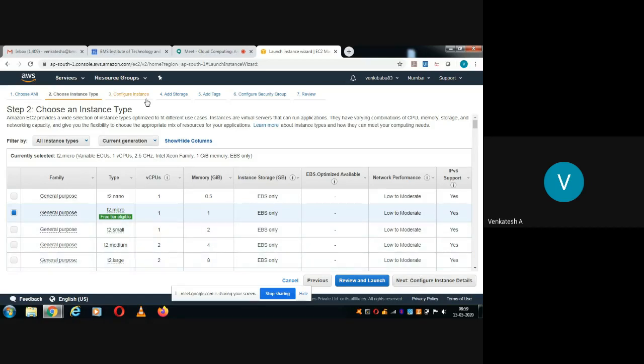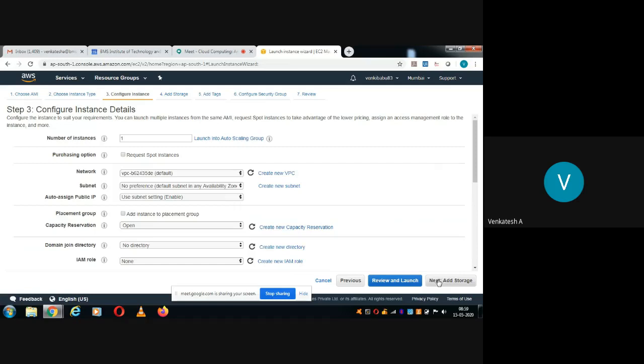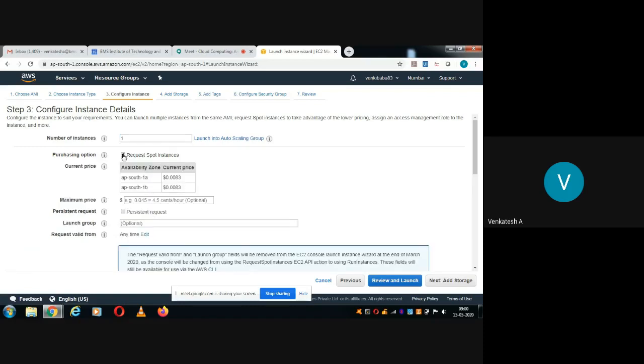So next, you can see here, the next step is to configure the instance. Click on next. Now we need to configure the instance. By default we need only one. Actually here I can take 1 or 2, 3, it doesn't matter. And in case you request spot instances, if you enable this, you can observe here the availability zone and the money that they will charge. So they will charge money.